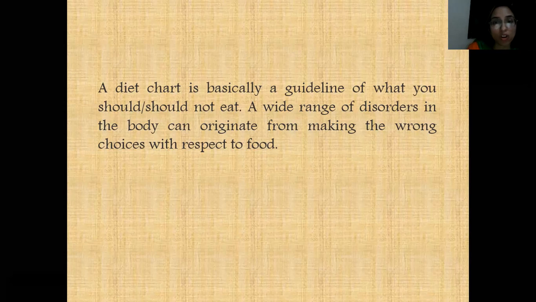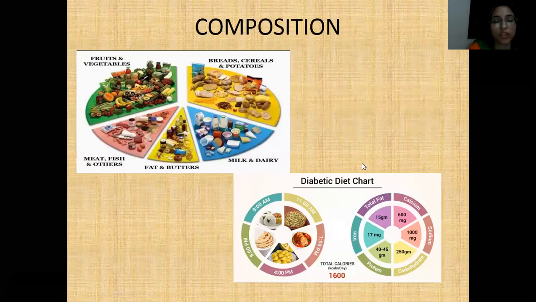What is this diet chart? You can see I have mentioned two figures. In the first, it's mentioned fruits, vegetables, bread, cereals, potatoes, milk, dairy, then fat, butter, and meat, fish, others. Now come to the first one, bread, cereals, and potato. It's all about carbohydrate. Carbohydrate is monosaccharide, disaccharide, and polysaccharide.